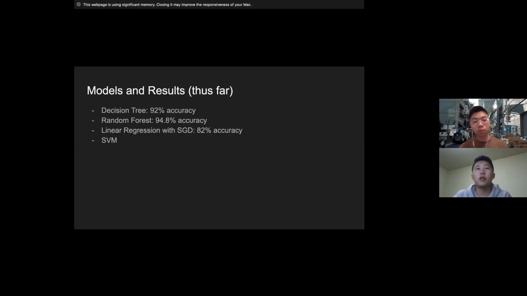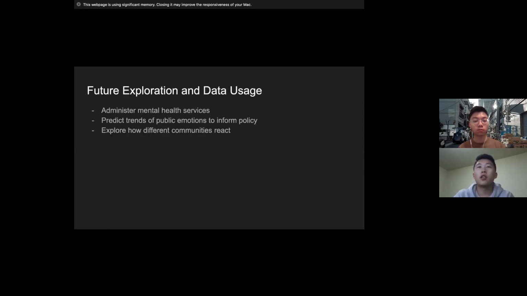All right, so here are the models and results that we have obtained thus far. The 3 models we have implemented are decision tree, random forest, and linear regression with SGD. Our goal for the final result, obviously, is to implement additional models, and the first one on our list is support vector machines. We feel that including this model would add a lot to diversify the models that we would be comparing.